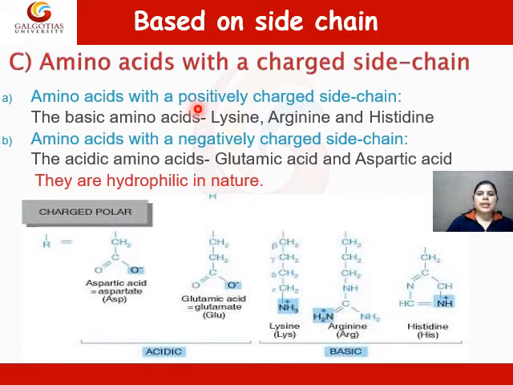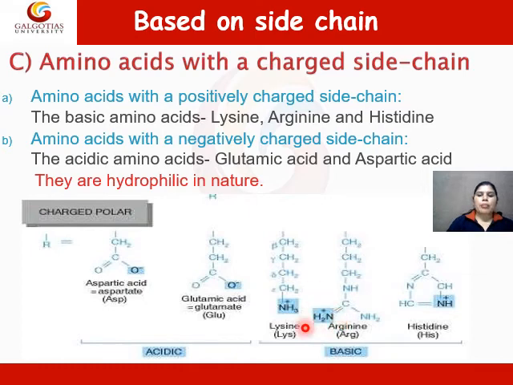Based on side chain, the next category is amino acid with a charged side chain. This category is further subcategorized into two categories: amino acids with a positively charged side chain, also known as basic amino acids. Examples are lysine, arginine, and histidine. These amino acids, after protonation, give a positive charge.